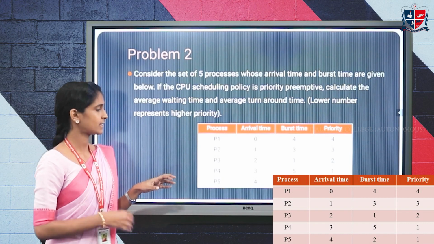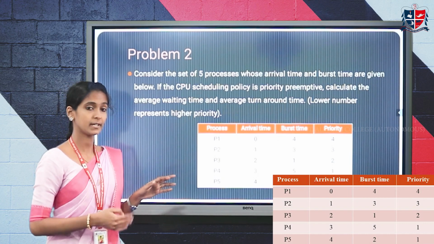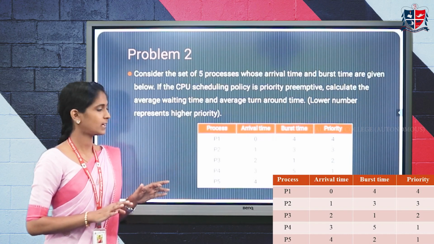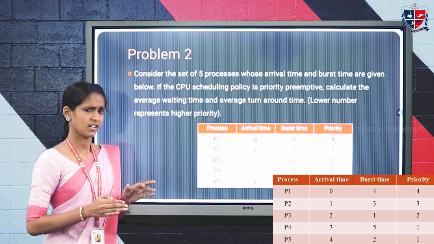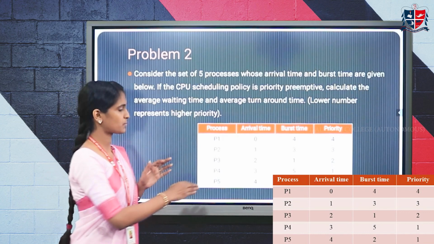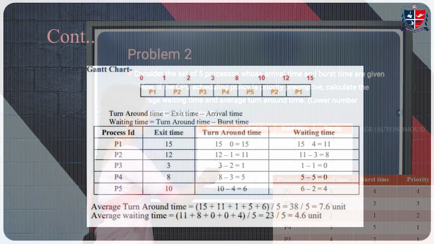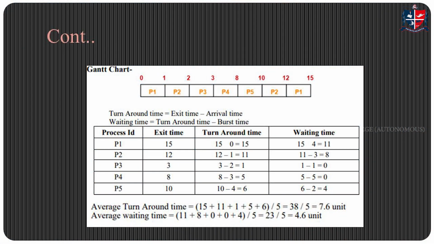Then once all these processes have entered the ready queue, based upon the priority, the processes will be scheduled. So you will get a Gantt chart like this. Once you have this Gantt chart, it is very easy to calculate the turnaround time and waiting time of each process.